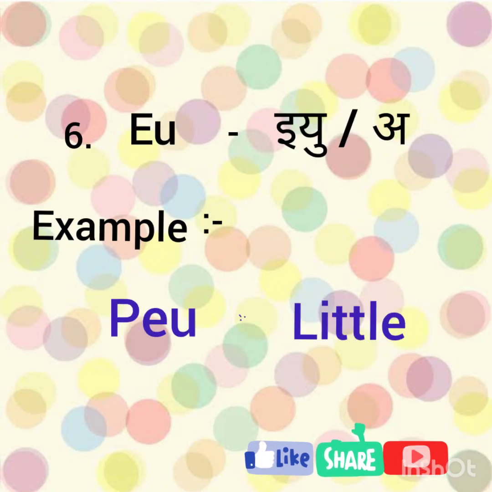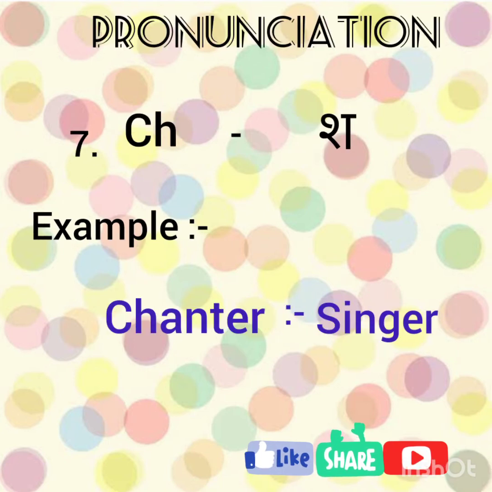Sixth is EU, which is called U or A. For example, P. P means a little. Seventh one is CH, which is called Sh. For example, Shante. Shante means a singer.